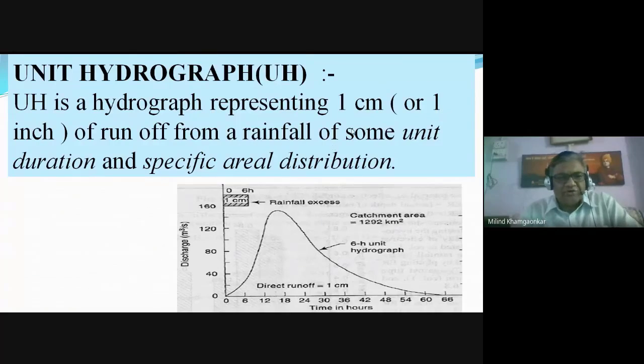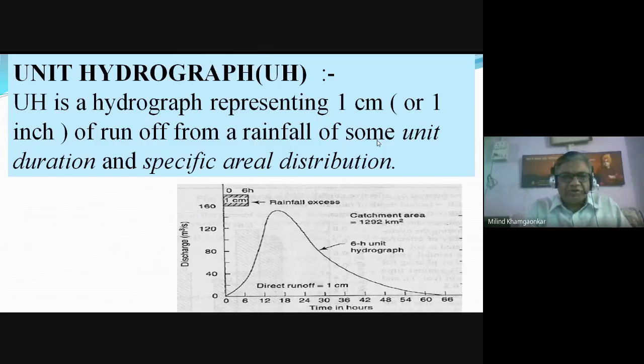This unit hydrograph is generally denoted as certain unit hours, meaning a D hours unit hydrograph. D may be a unit hour of 1 hour, 2 hours, 3 hours, 4 hours. So in short, the unit hydrograph always represents 1 centimeter of runoff. It means the excess rainfall is also equal to 1 centimeter.